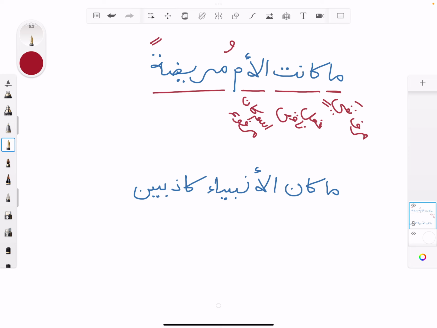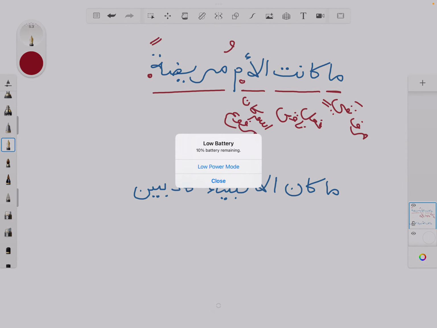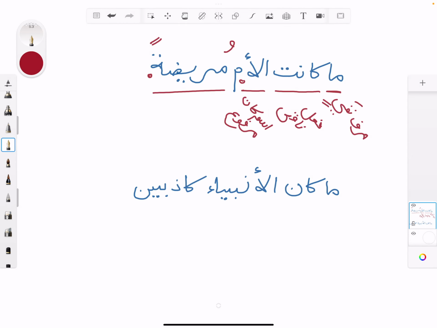And then mari'atan, mari'at is feminine because al-ummu, mother, is feminine, so they have to match. And it's also the khabar of kana. So you have the ism of kana and then the khabar of kana, and that's obviously mansub.